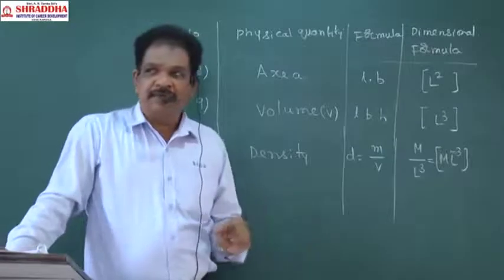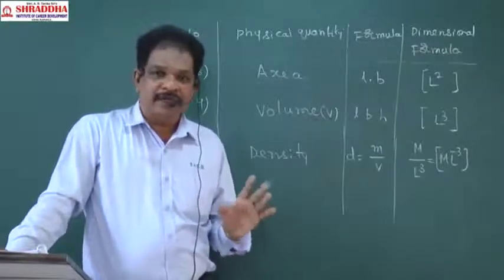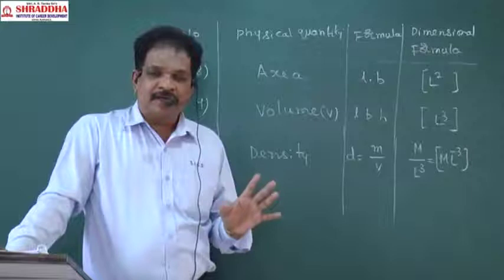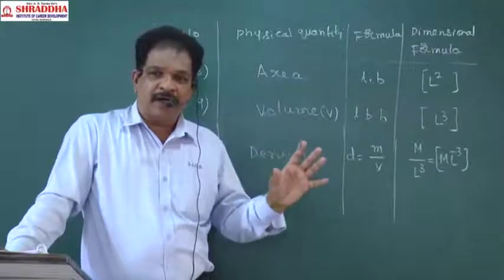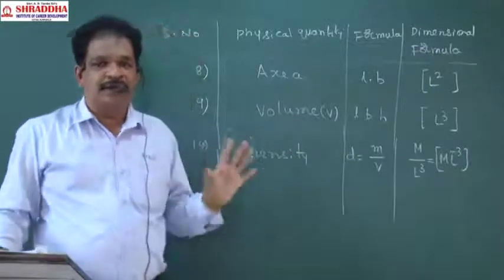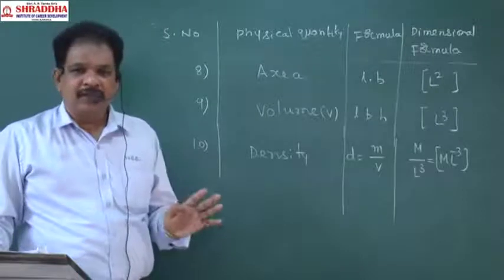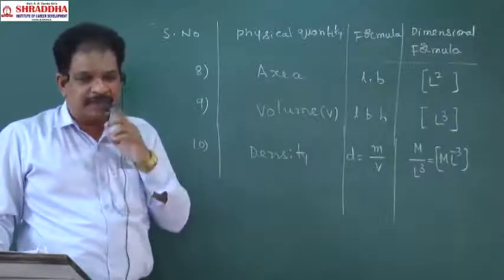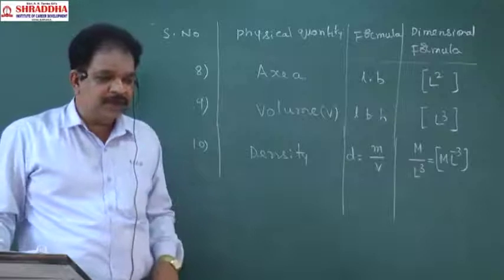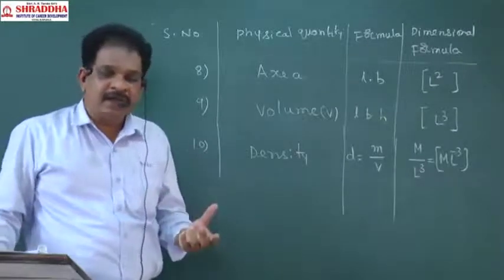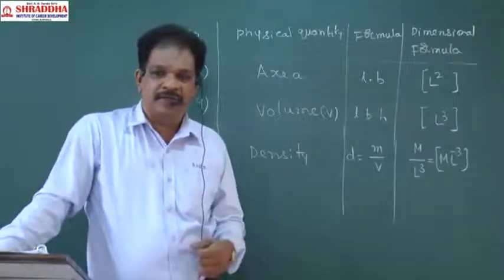Now 10 are completed, still 80 are there. What are the quantities which come in all of 11th and 12th in all chapters? Totally 30 chapters are there. In each chapter we will learn 4-5 physical quantities.